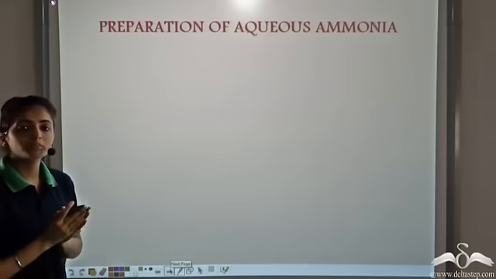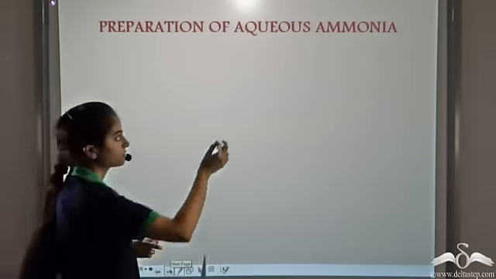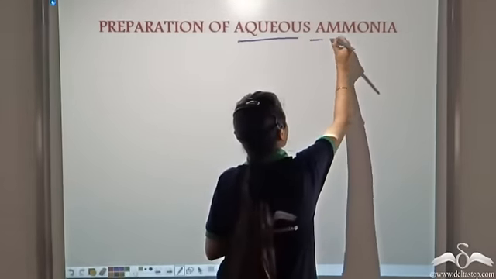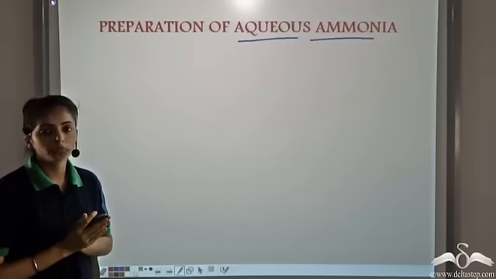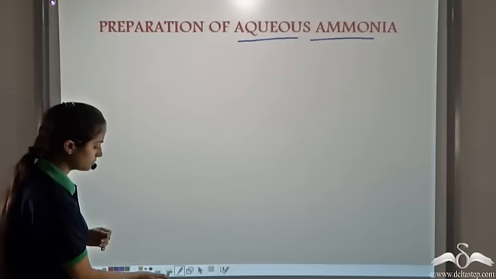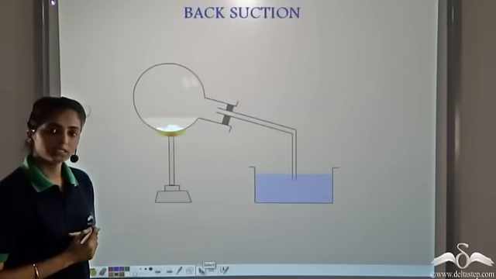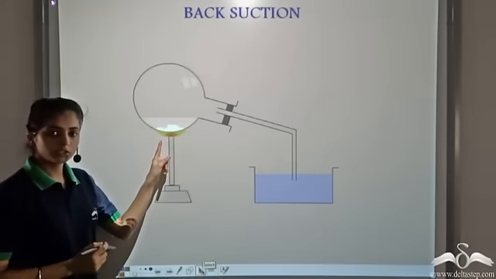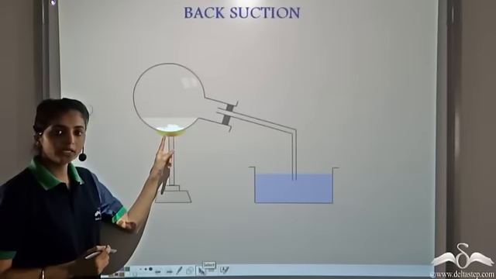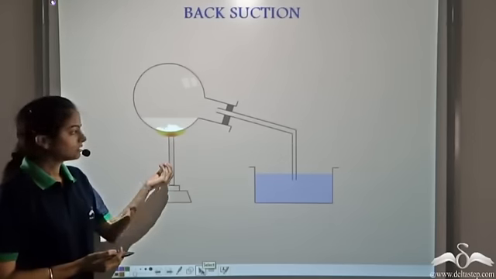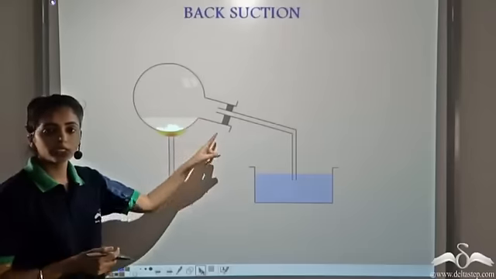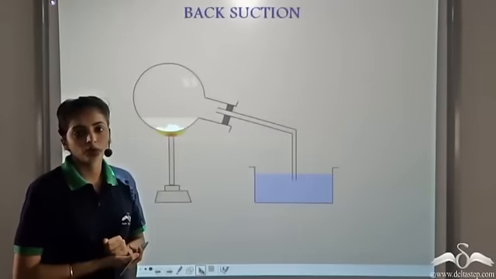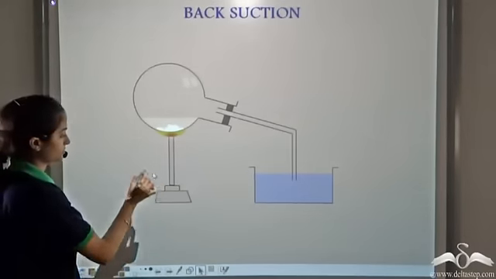Now, let's prepare aqueous ammonia. Ammonia is highly soluble in water. So let's see what is happening in this case. We take the same reagents, that is ammonium chloride and calcium hydroxide. They are heated, they release ammonia gas. Now this ammonia gas is highly soluble in water. Observe what happens.